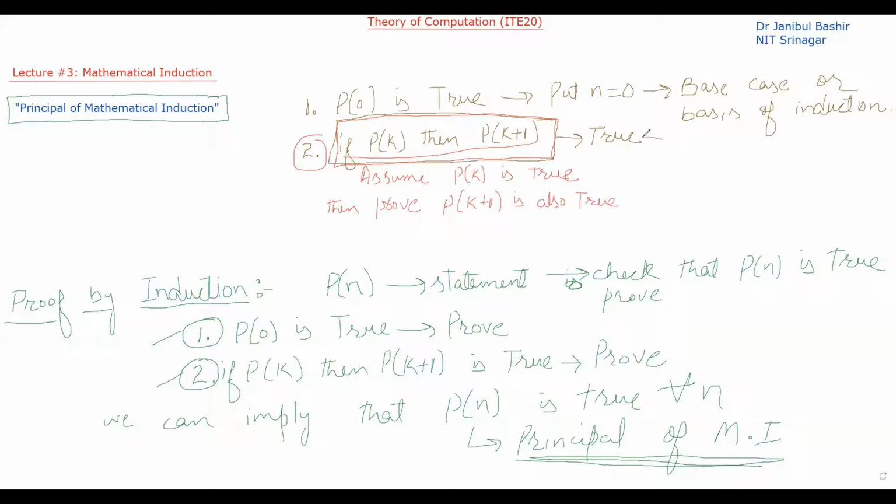So this particular step is called the inductive step. And this assumption that we are making, assume P of k is true, is called the inductive hypothesis.